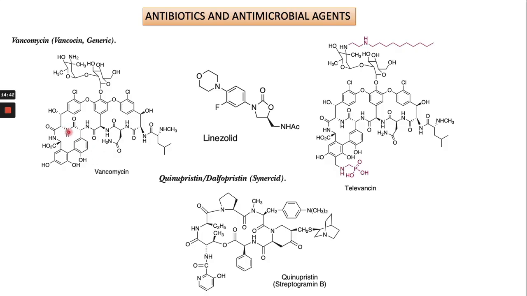You can see the stereochemistry wherever there are the line and wedge bonds. These show the stereo of all the chiral centers. These are the chiral centers in vancomycin. In this one also, this is a chiral center, and all 4 groups are different: CO, CH2, then this one, and one hydrogen. In this one also, there are several stereoisomers in the molecules, and this is also an example of a chiral bond.